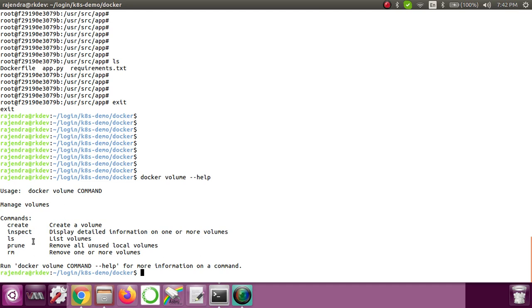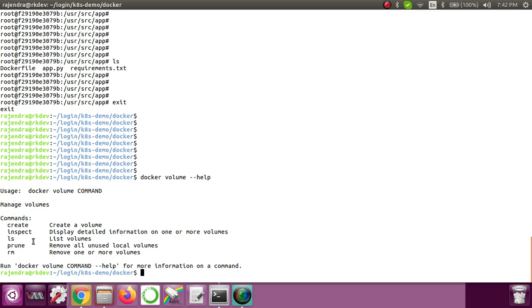The prune command is used if you want to remove all the unused volumes from the setup. And rm is again to remove volumes, a specific volume.